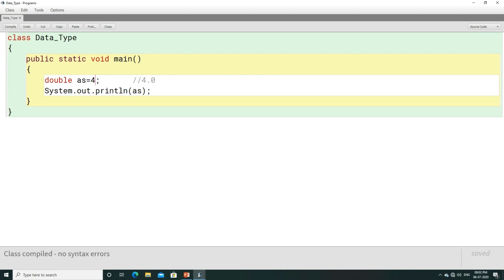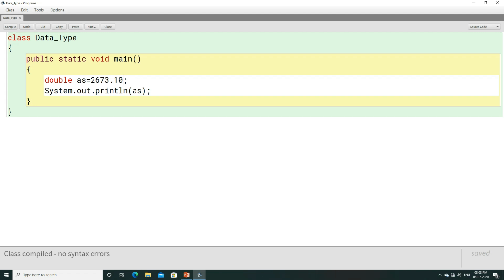Now here I will show you one more thing. If you are writing a value, let it be 2673.10. Here we have written 2673.10. So what is the value here? 2673.10, which can be stored to a variable that is AS. Let us compile the program. The program is getting compiled. In Java, whenever you write a point value, automatically it is considered as double.